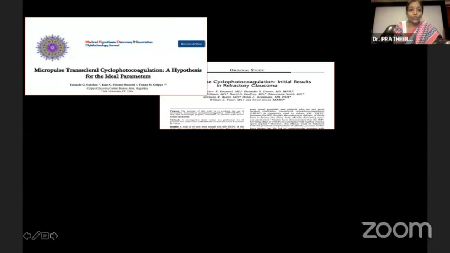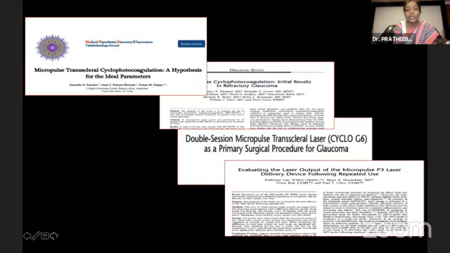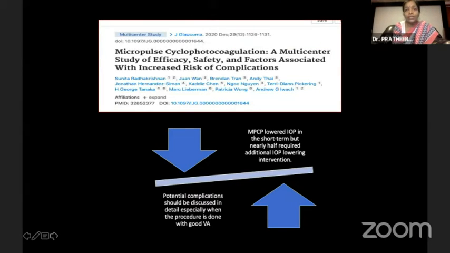From the date of invention of this micropulse laser, there have been dozens of publications on micropulse laser with varying techniques and innovations. However, this was the latest publication from the Journal of Glaucoma. It's a multi-center study which has studied 143 patients. They have reported that micropulse laser definitely lowers the IOP, but the effect was short-term, and nearly half required additional IOP lowering intervention in the near future. And potential complications like decrease in vision should be explained to the patient when the vision is relatively good.